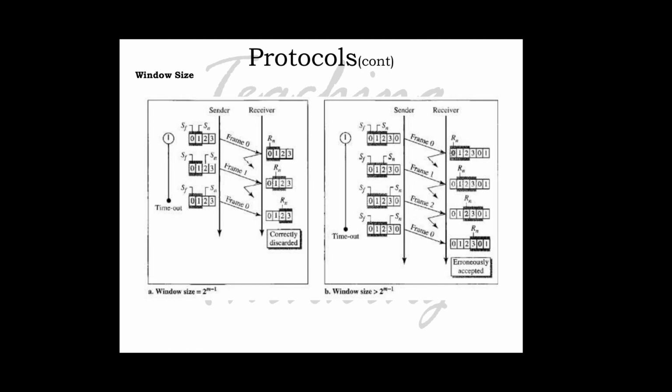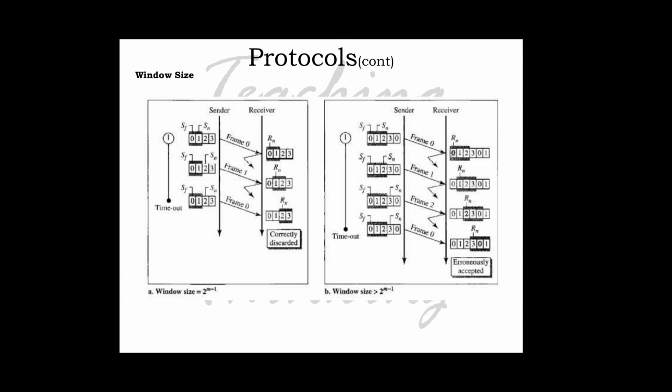When the size of the window is 3 and all the acknowledgements are lost, the sender sends a duplicate frame 0. However, this time the window of the receiver expects to receive frame 0, since 0 is a part of the window, so it accepts frame 0 not as a duplicate but as the first frame in the next cycle. This is clearly an error.